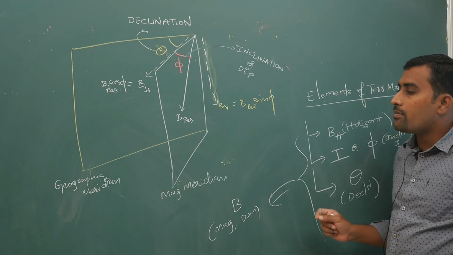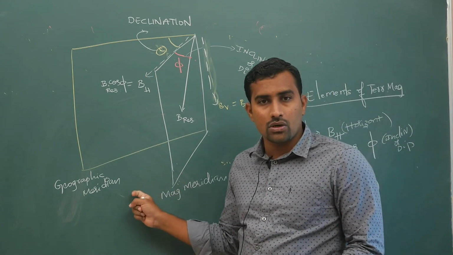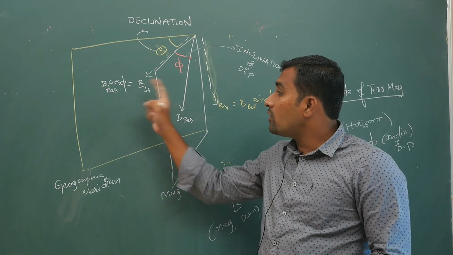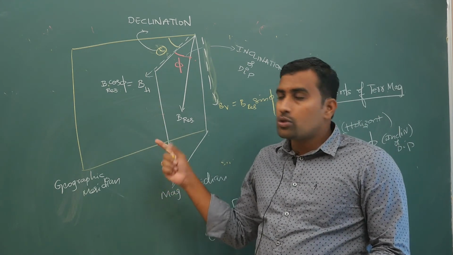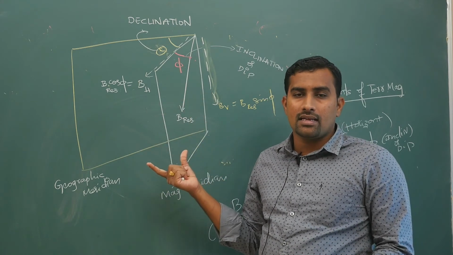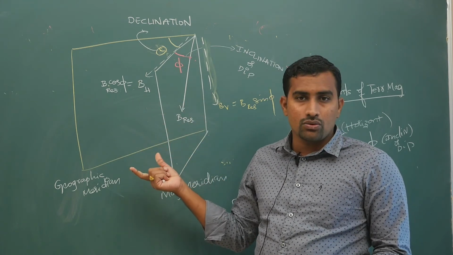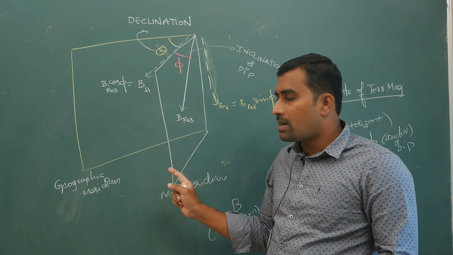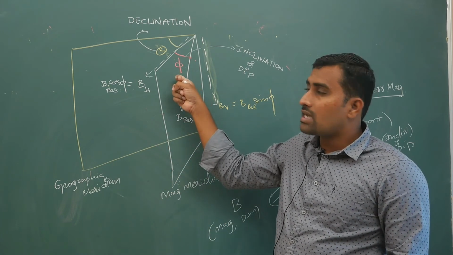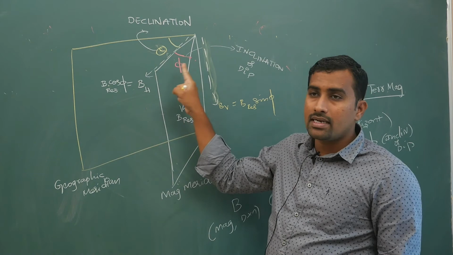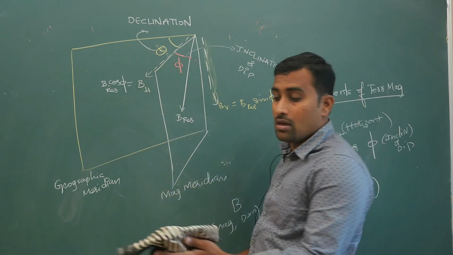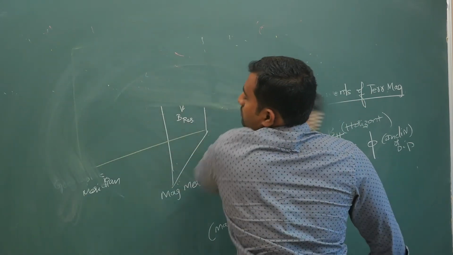Extra point: apart from the geographic meridian, they will give you planes. Two mutually perpendicular planes are there, and they will ask you apparent dip, true dip. That part I will explain. This angle is your true dip or inclination, this is your declination. What is apparent dip? I will tell you.